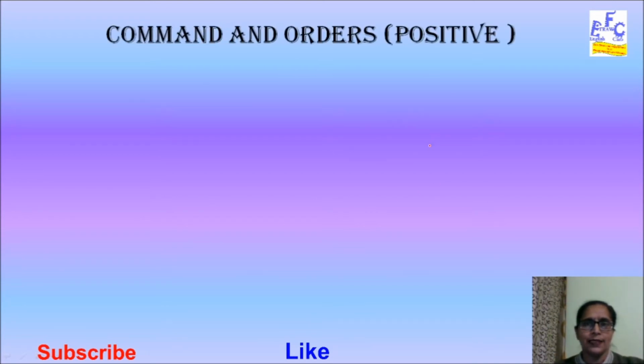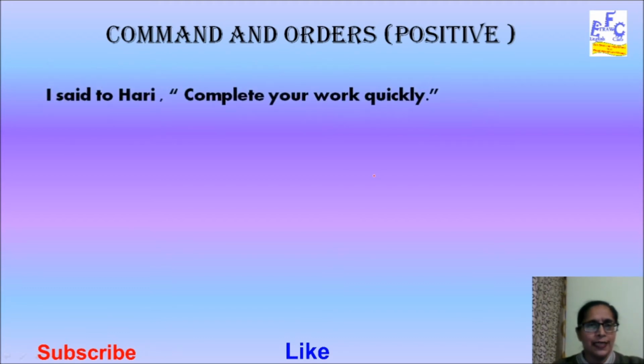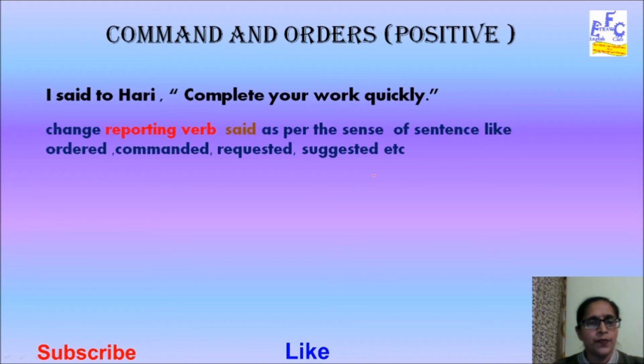Commands and orders, positive. An example sentence for this is: I said to him, hurry, complete your work quickly. First of all, we need to change the reporting verb said as per the sense of the sentence, like ordered, commanded, requested or suggested.